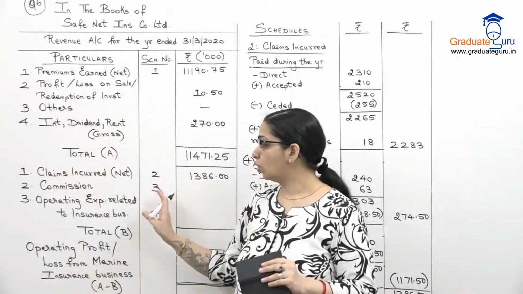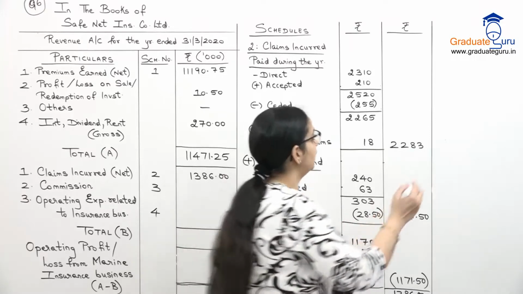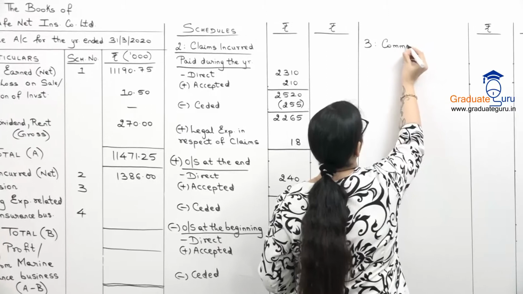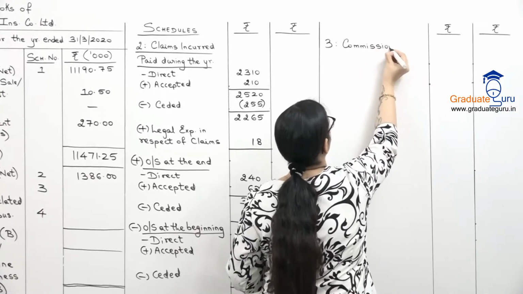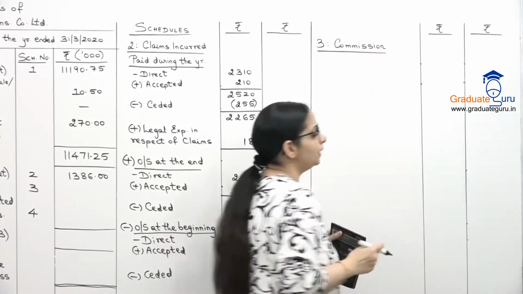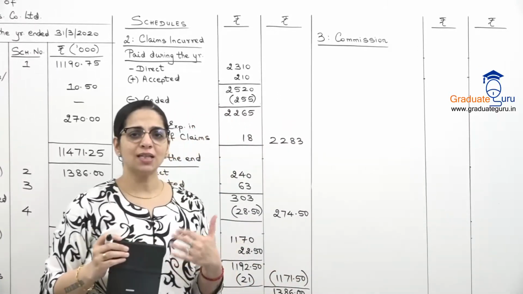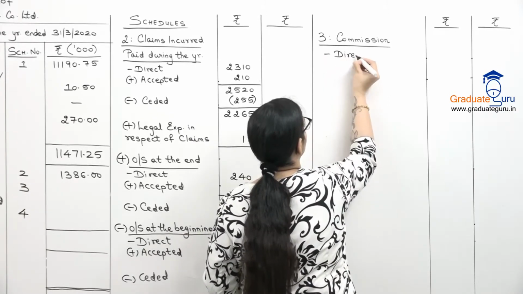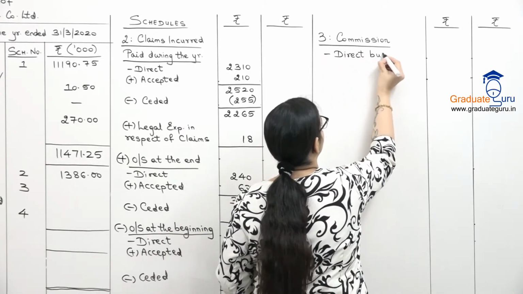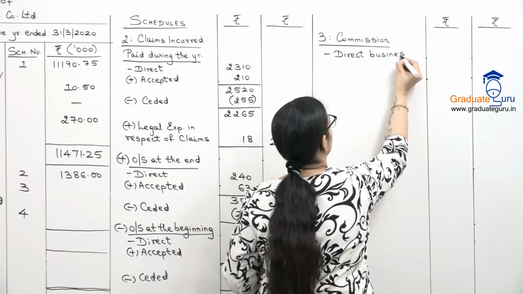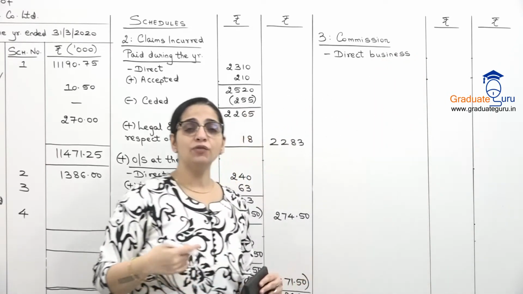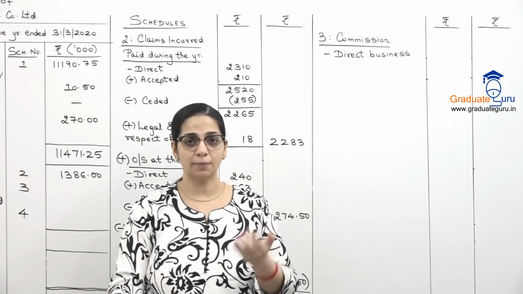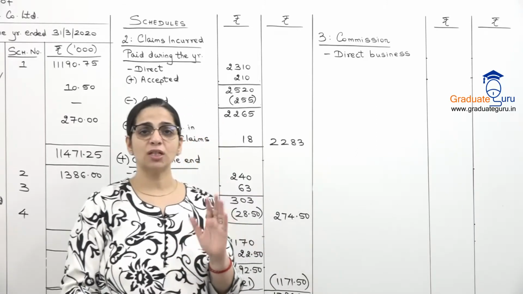$1386.00. So now let's go to our next schedule, schedule number 3, Commission. Normally for an insurance company, commission is an expense. So again over here we will take direct business. For commission, if there is an adjustment for outstanding etc., then we will show it the way we showed it in premiums. But here there are just direct amounts given.